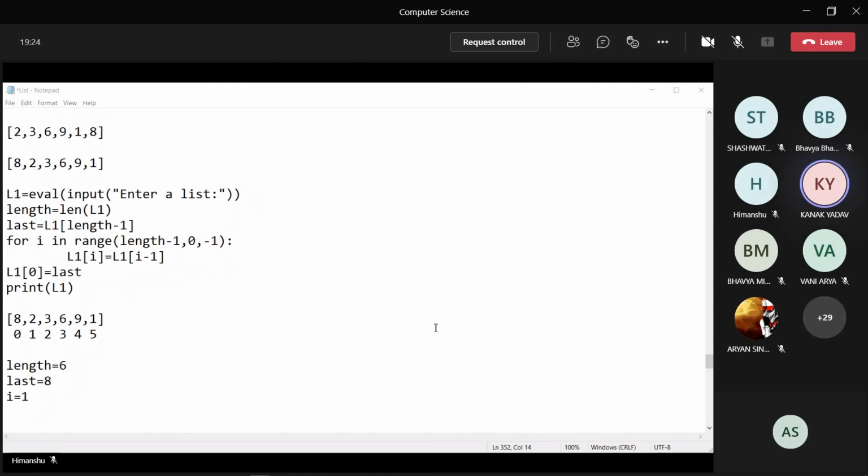So should it display after changing the numbers once, or after the number of times the user has entered? Final. Kanak will be displaying the list after the final execution, right?